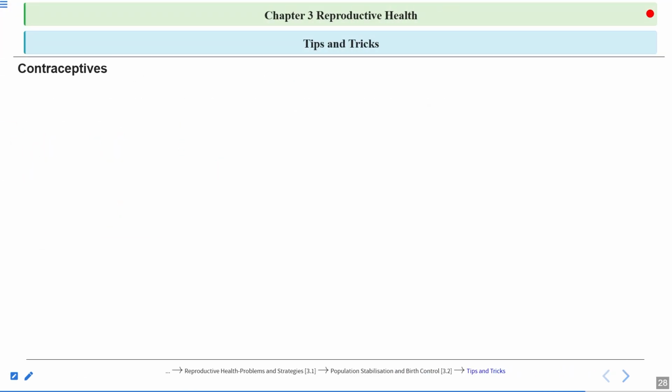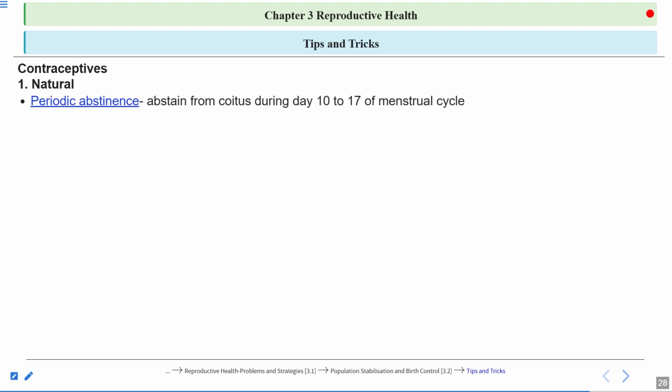Okay, so let's discuss some tips and tricks for the NEET exam related to this chapter, reproductive health. This topic is very important: birth control and contraceptive methods. You should know about the various categories of contraceptive methods. First one is natural. Under this, you should know about periodic abstinence.